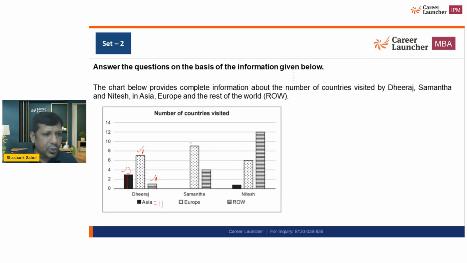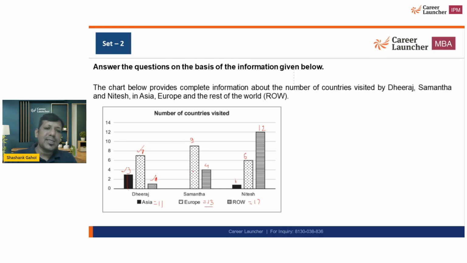For example, if I'm talking about Samantha, this is 9 and this is 4. So Samantha is traveling to total 13 countries. Nitesh is visiting this is 1, this is 6, this is 12, 17 countries.